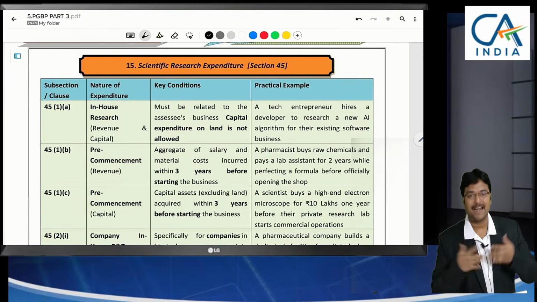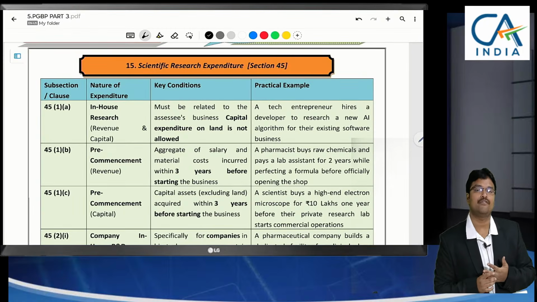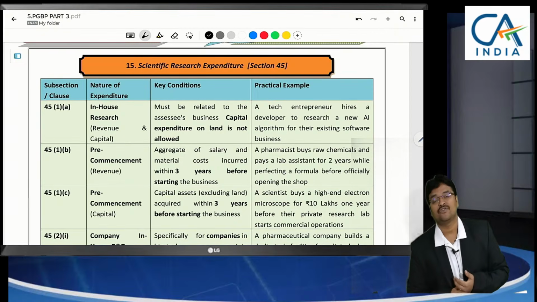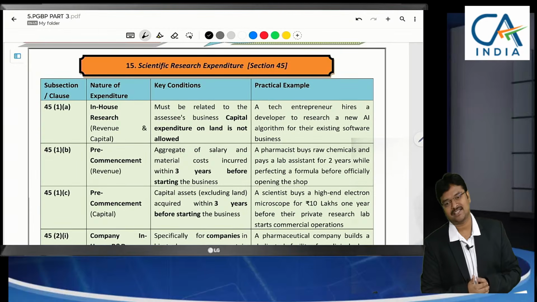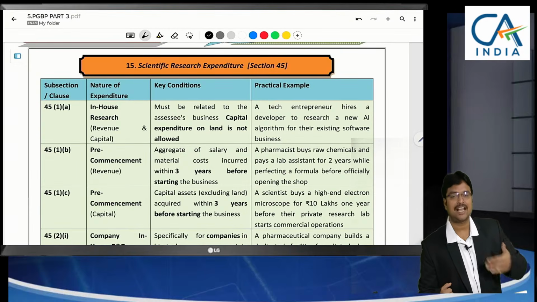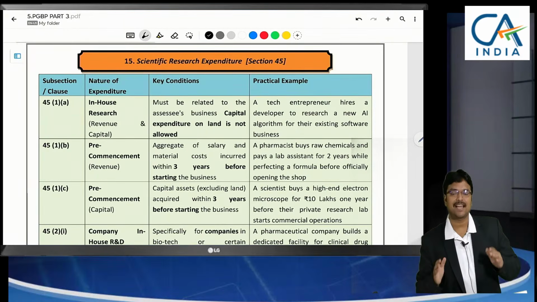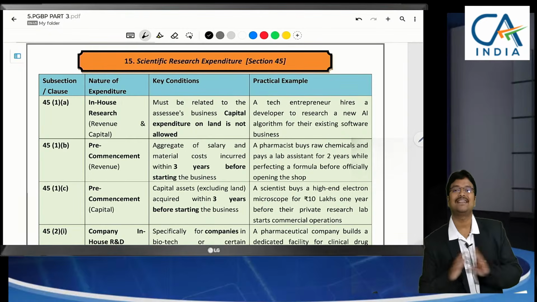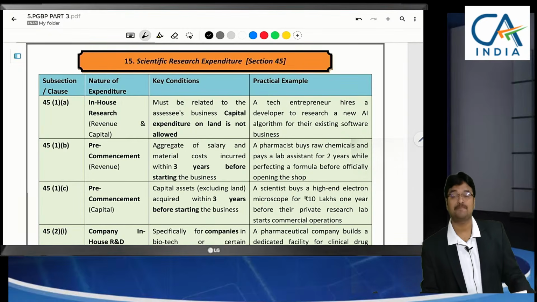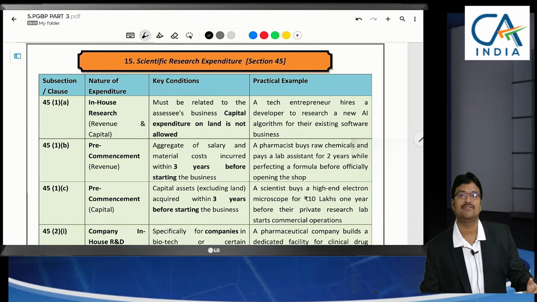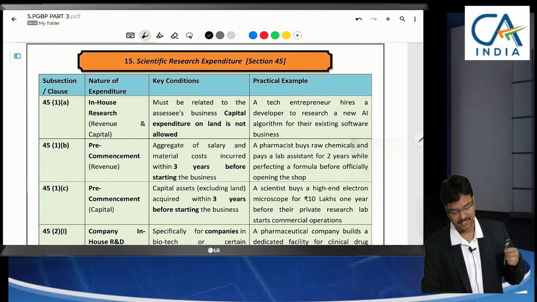But it might be applicable to you if you have any clients where scientific research is done, or fertilizer manufacturing, cold storages. If those clients are there, then this has to be seen properly. One thing again I am going to repeat: what I am discussing from here onwards are not the general deductions. These are all specific things which are applicable only for those sectors. So if you do not have those clients, that will not be useful to us. But if you have those clients, this is very, very useful to us. So now let me see.